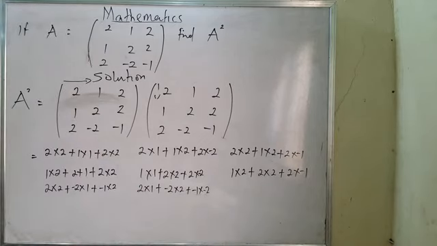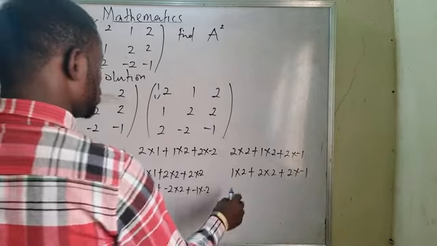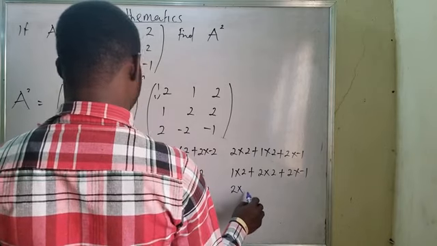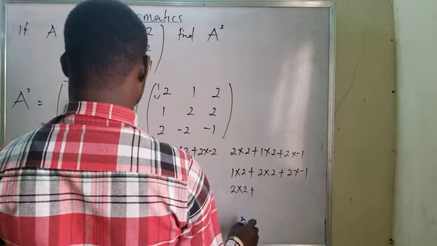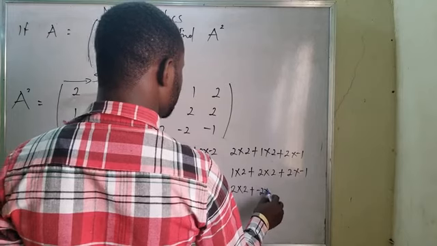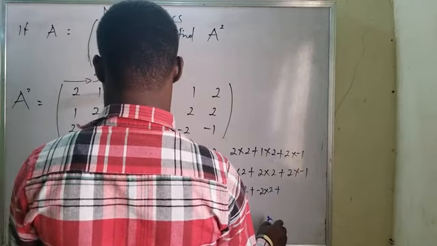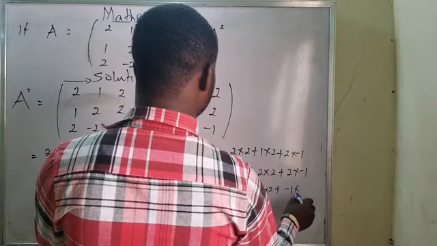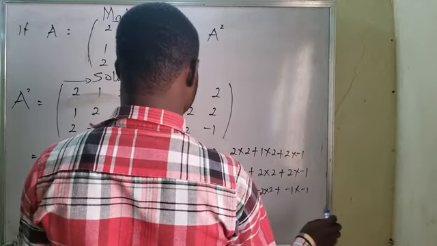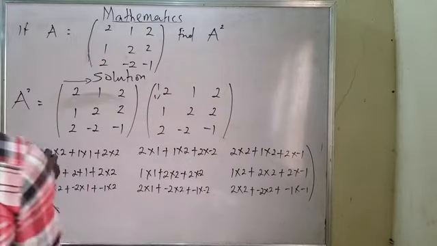And the last one will be equal to 2 multiplied by 2 plus minus 2 multiplied by 2 plus minus 1 multiplied by minus 1. That is all.